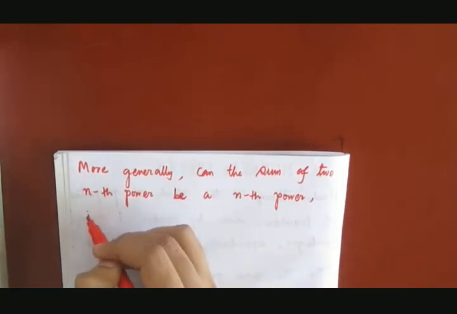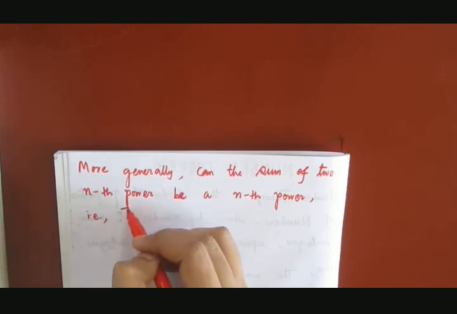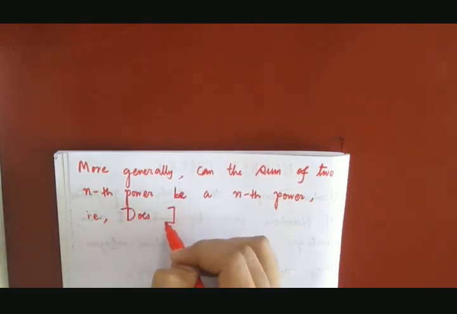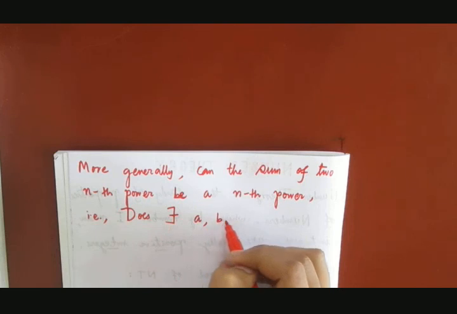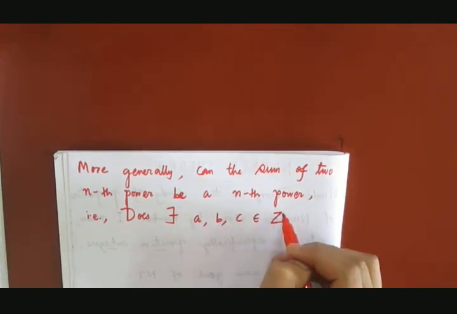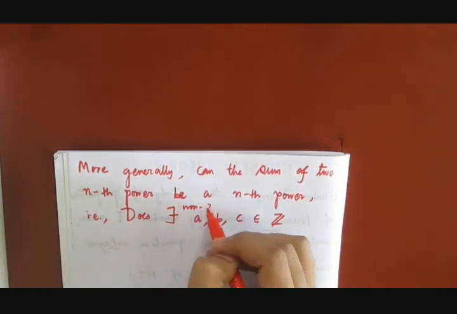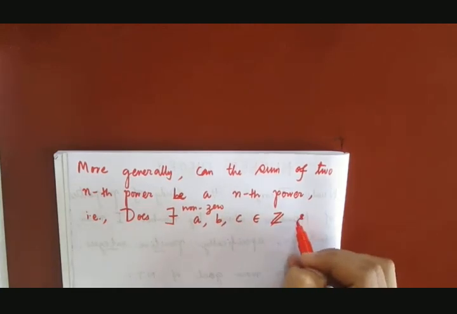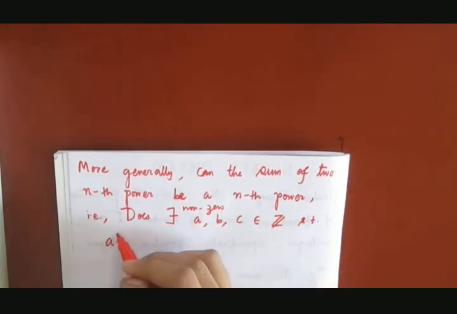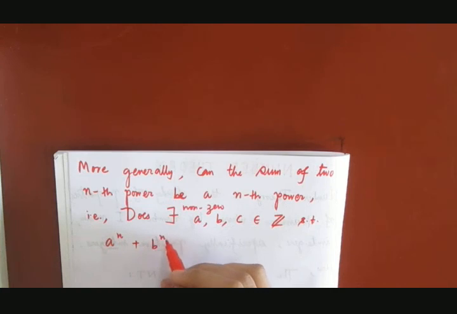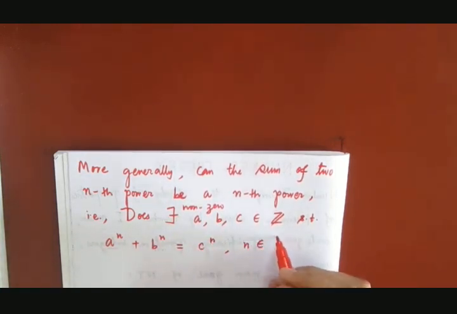That is, does there exist a, b, c over integers, definitely non-zero, such that a to the power n plus b to the power n equals c to the power n, and where n belongs to this set.